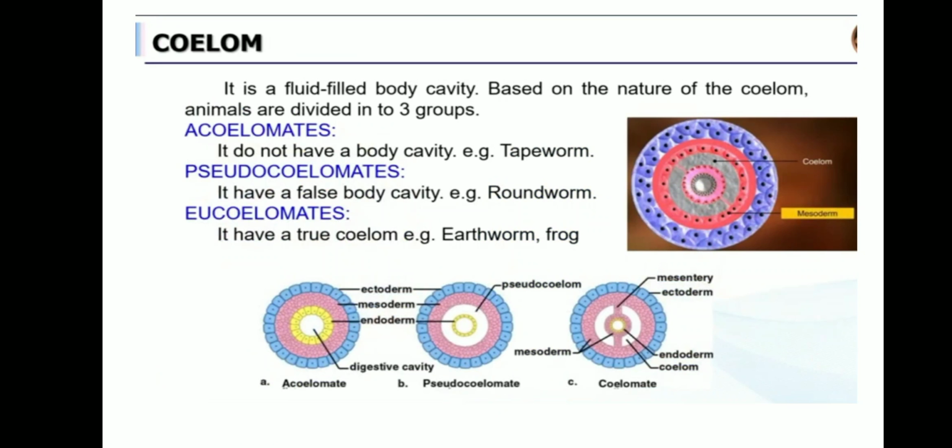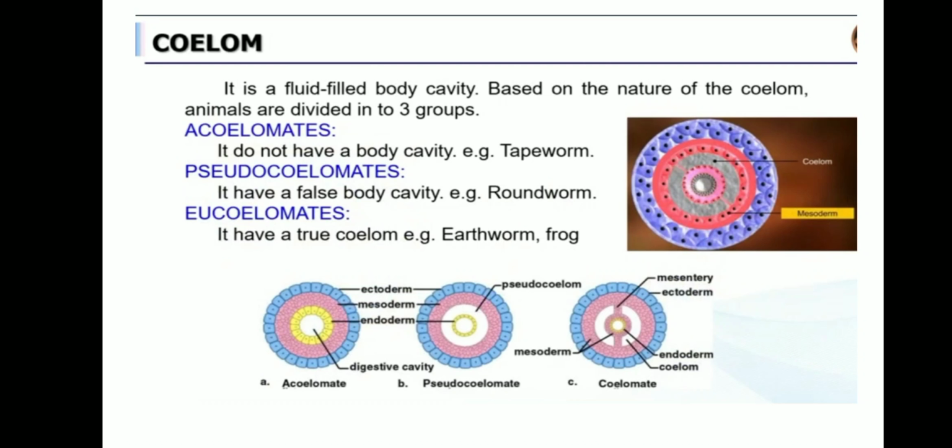Right, next you should know very well about the coelom. These terms all you should remember: coelom, triploblastic, diploblastic. Okay, these terms will be followed in the following classes, so you should know what is the meaning of these words. So coelom means what? It's a fluid filled body cavity. So body cavity means what? Open space. In the open space, if there is fluid present, that is called as coelom.